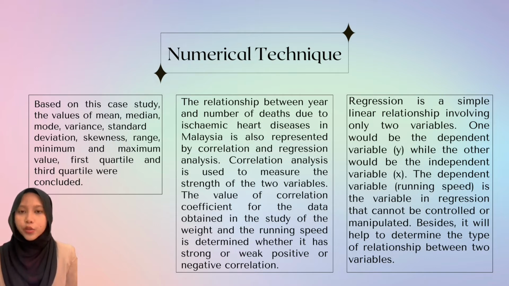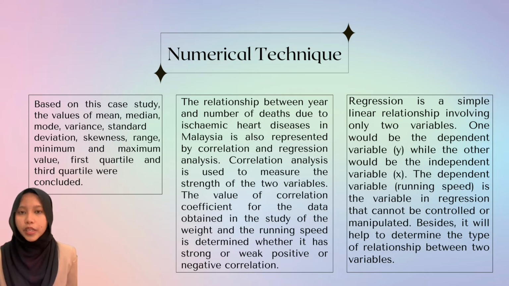The relationship between year and number of deaths due to ischemic heart disease in Malaysia is also represented by correlation and regression analysis. Correlation analysis is used to measure the strength of the relationship between two variables. The value of the correlation coefficient for the data obtained is determined to see whether it has a strong or weak, positive or negative correlation.